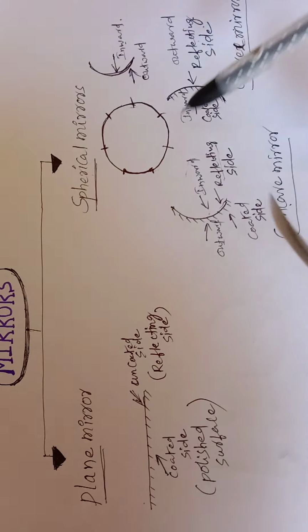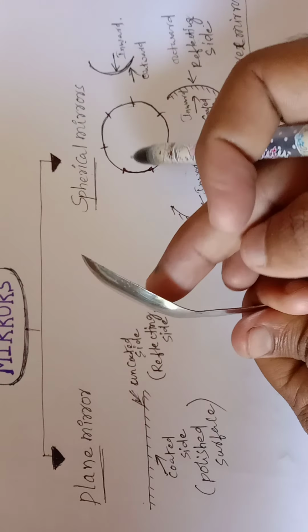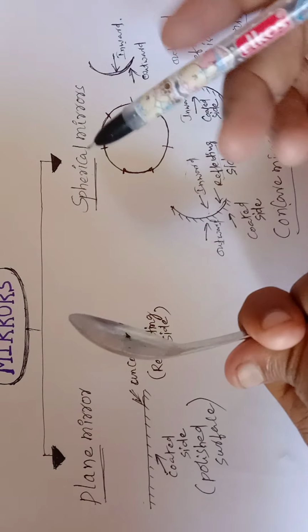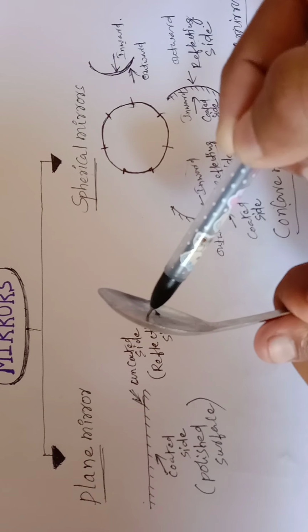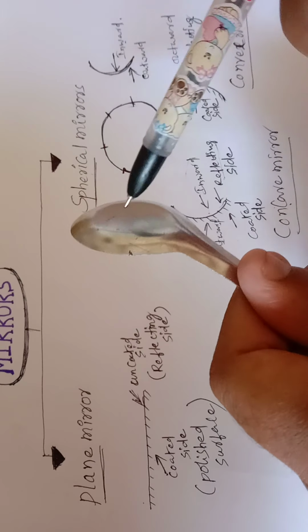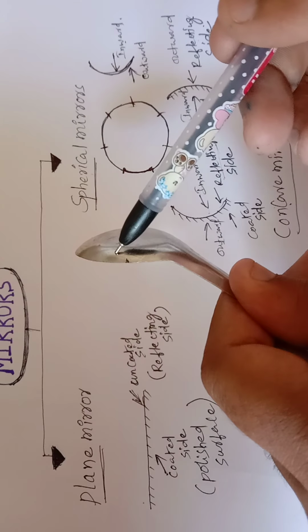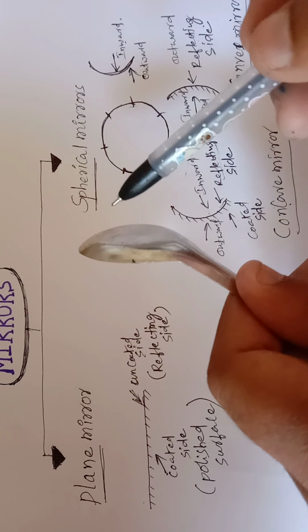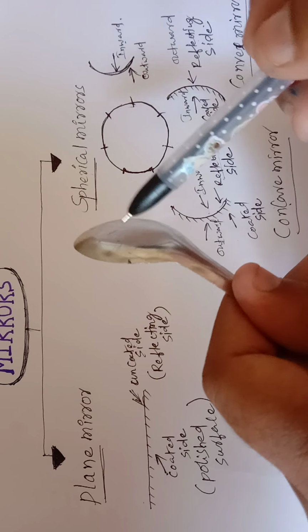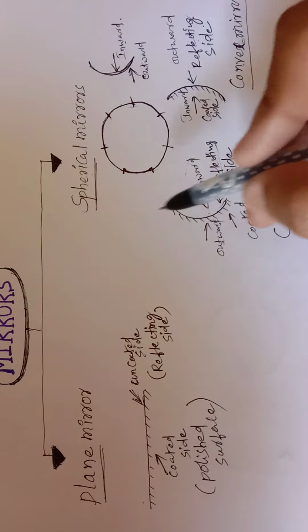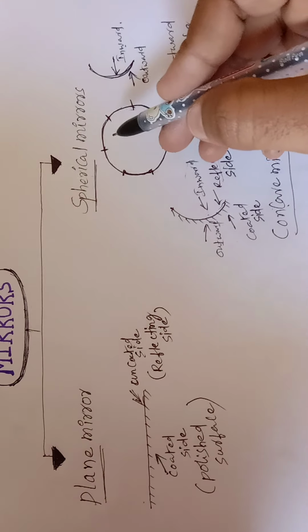To understand inward and outward, we have taken the help of the spoon. This is the inward and this is the outward area. This is the bulged surface, and this is your inward and this is your outward. Okay, so we get some clarity with the help of the spoon. How many types of spherical mirrors are there?